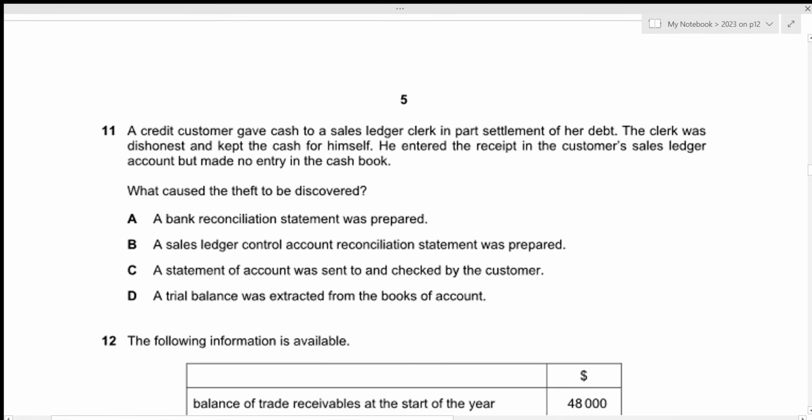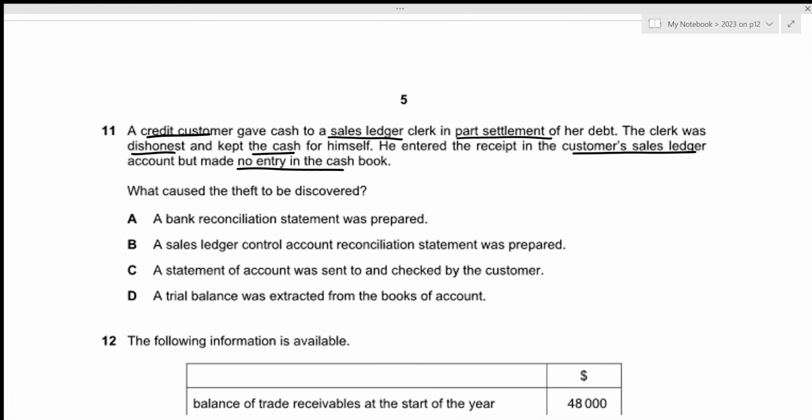For question number 11, a credit customer gave cash to a sales ledger clerk in part settlement of a debt. The clerk was dishonest and kept the cash for himself. He entered the receipt in the customer's sales ledger account but made no entry in the cash book. What caused the theft to be discovered?